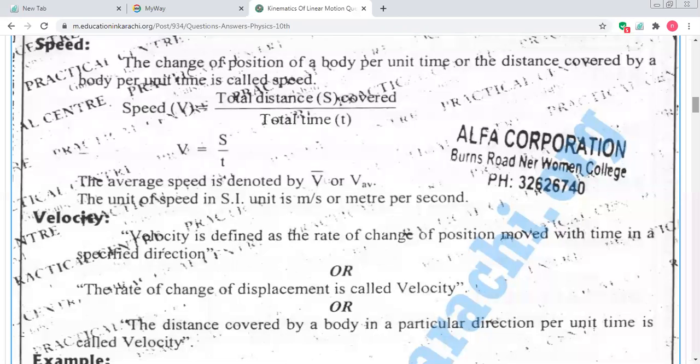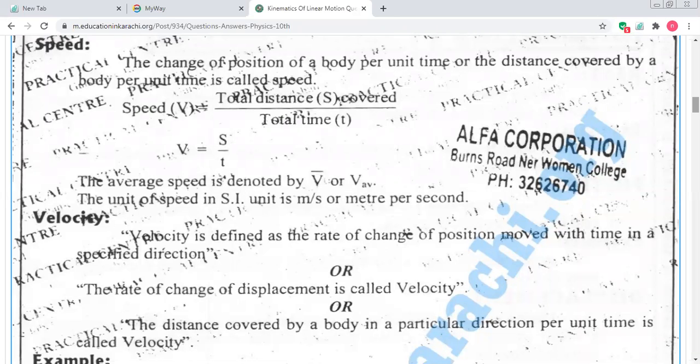Speed is involved, so definitely we are talking about motion, the change of position. The change of position of a body per unit time, or in simple words, the distance covered by a body per unit time.